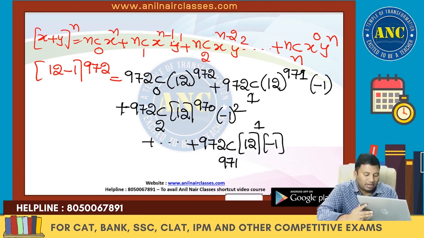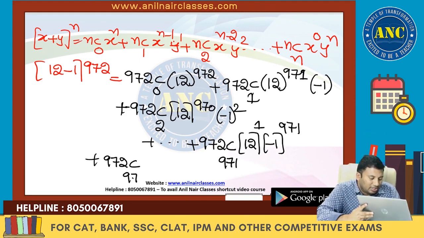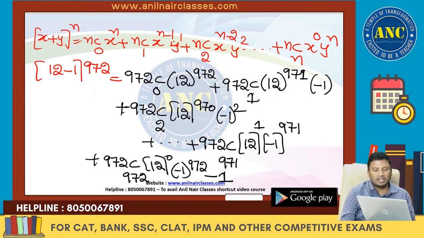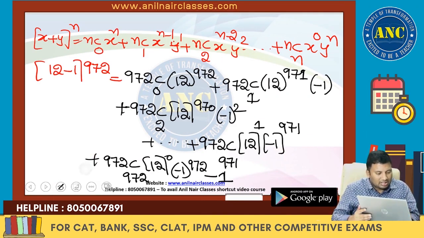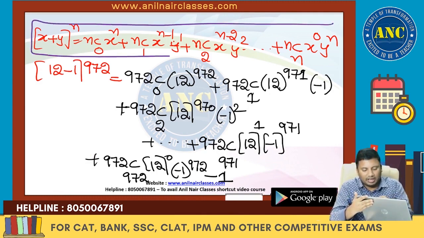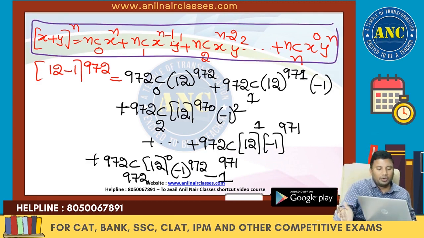Minus 1 power 971, plus 972C972, 12 power 0, minus 1 power 972, minus 1. I hope this expansion is clear. The expansion of (x plus y) power n is this one: nC0 x power n, y power n, and so on. I hope it is clear, right?